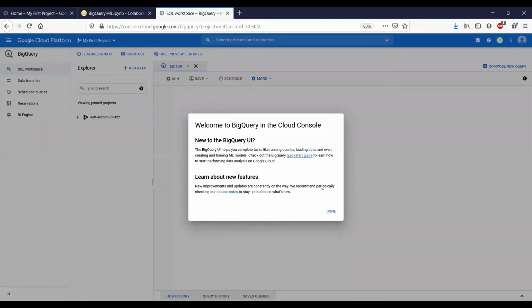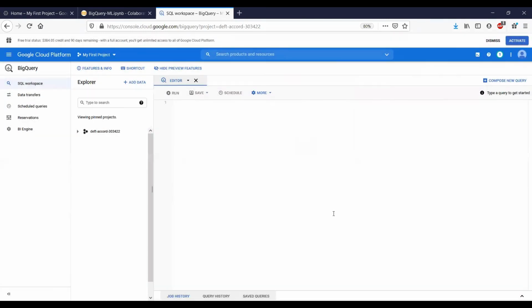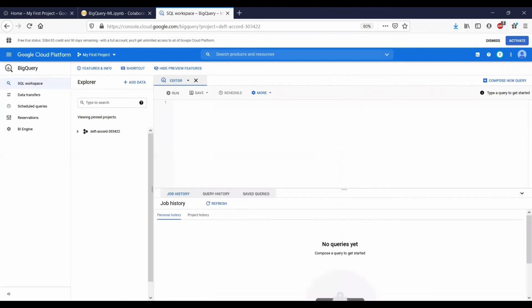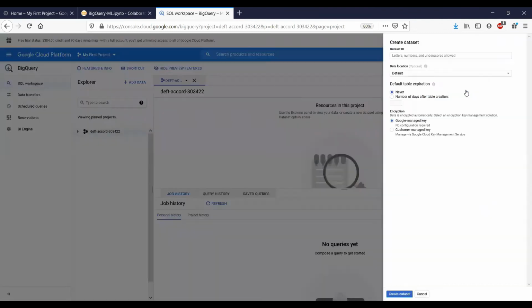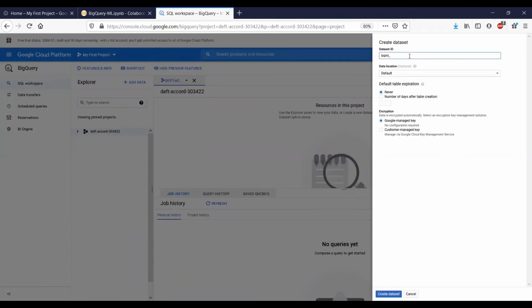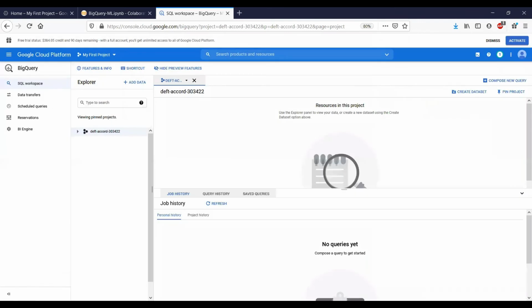And we see that we get a welcome message. Now to create a dataset, we first click on our project, and then once our project is selected, on the right we see there is a create dataset option. So we click that, and you want to use this name BQML tutorial, which stands for BigQuery Machine Learning Tutorial, and we click create a dataset, and there it is. And of course it's going to be empty right now.